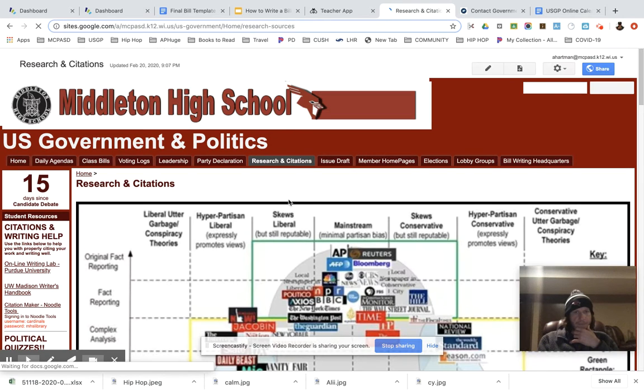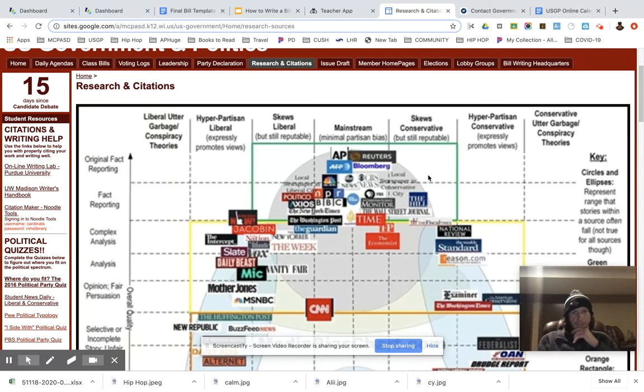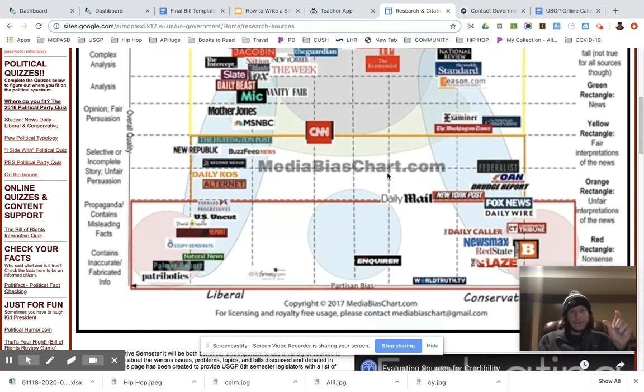Research and citations is where you want to be. Again, try and live in this world up here. If you're looking at media sources, specifically when we're dealing with some COVID 19, you might want to be living there because the further you get down in this general area, the more crackpotty, like, the world's ending type of stuff you're going to be getting. So try and stay away from there.